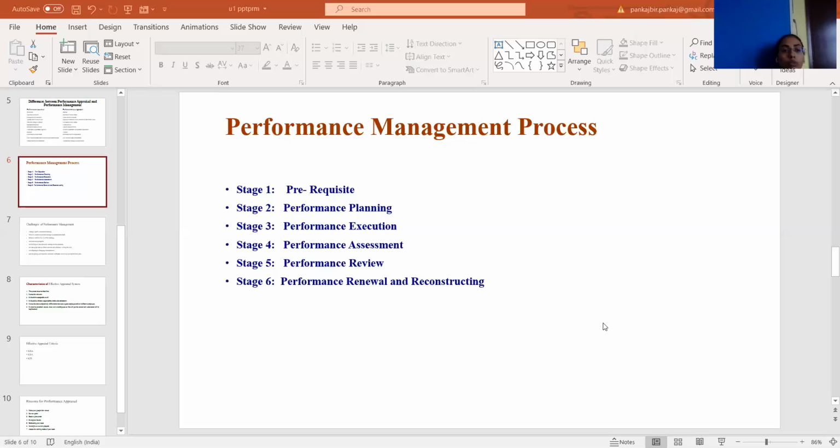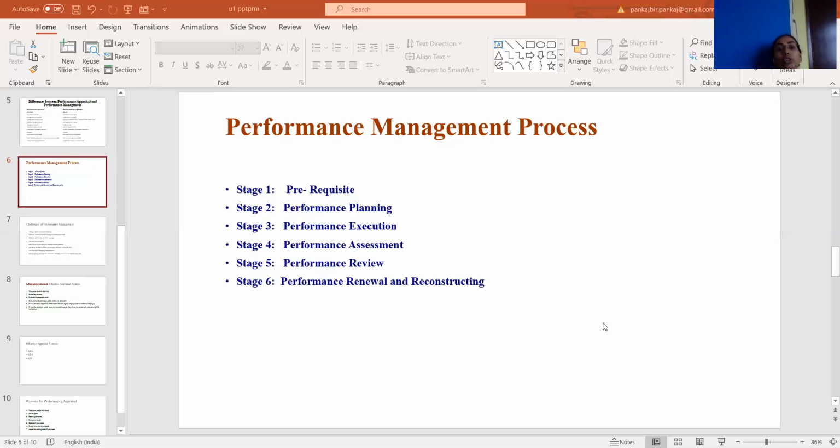Next, we move on to the fourth stage. When the performance execution is done, it is time for performance assessment. This is the step where performance appraisal plays its role. Performance assessment follows performance execution, and in this phase employees and managers are both responsible for measuring and assessing the performance of the employee against the given target.